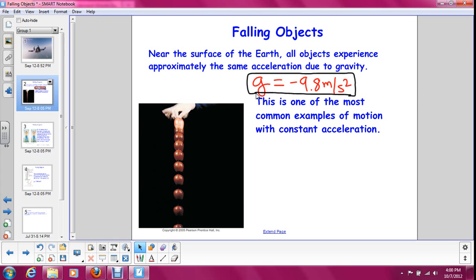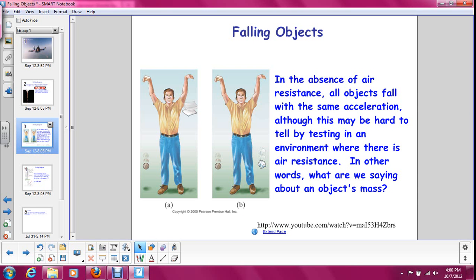You can also talk about a car moving with a constant acceleration, but it's more likely that that car is not moving at a constant acceleration. It's hard to get the acceleration of a car to be exactly constant the whole time. But if you drop something on Earth, it naturally moves with a constant acceleration. All of the objects on Earth will fall at 9.8 meters per second squared with that acceleration, as long as we don't take into account air resistance.